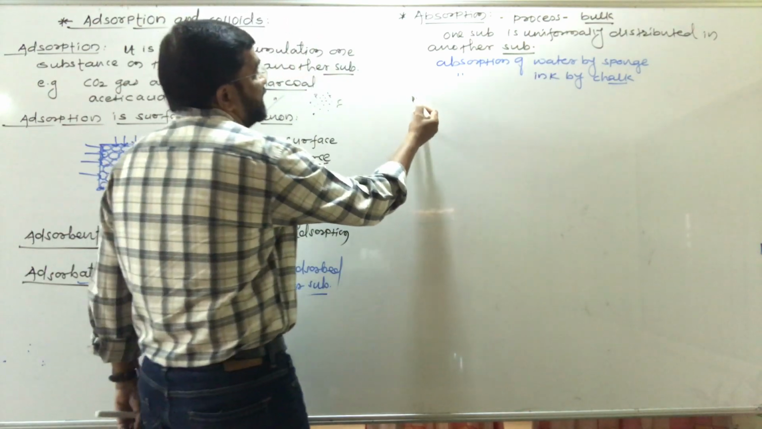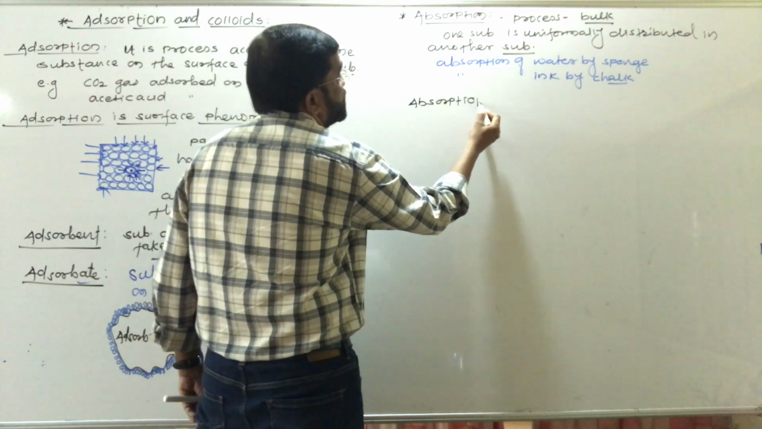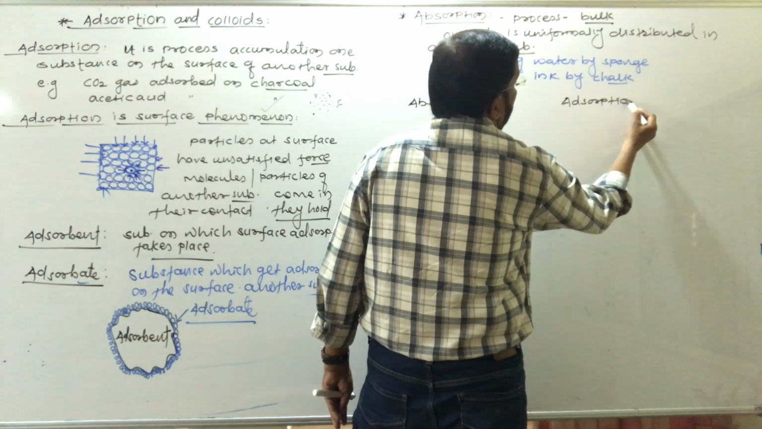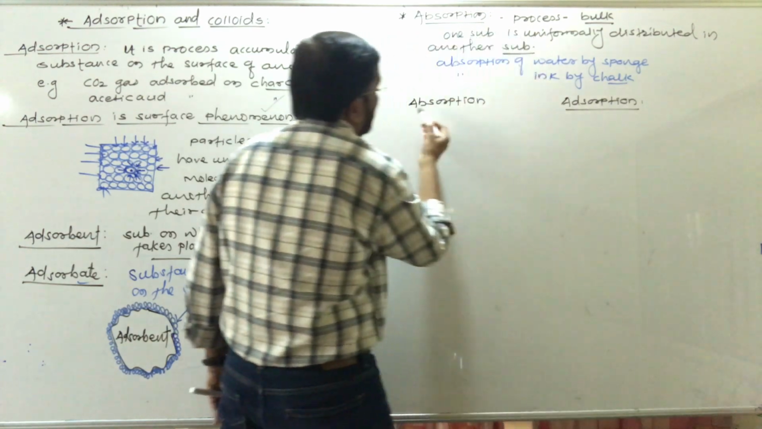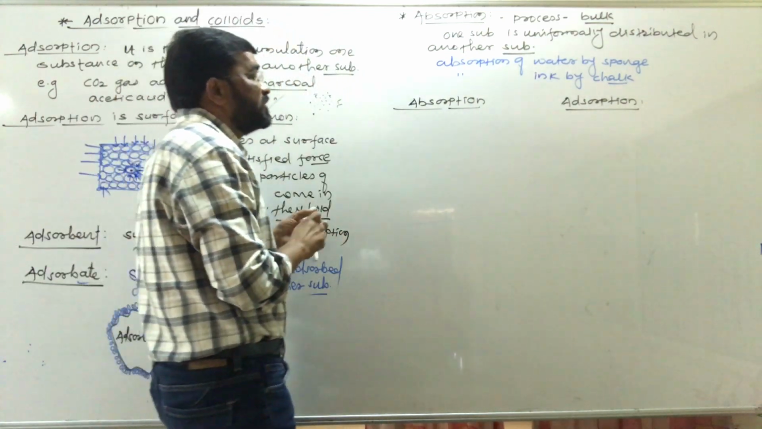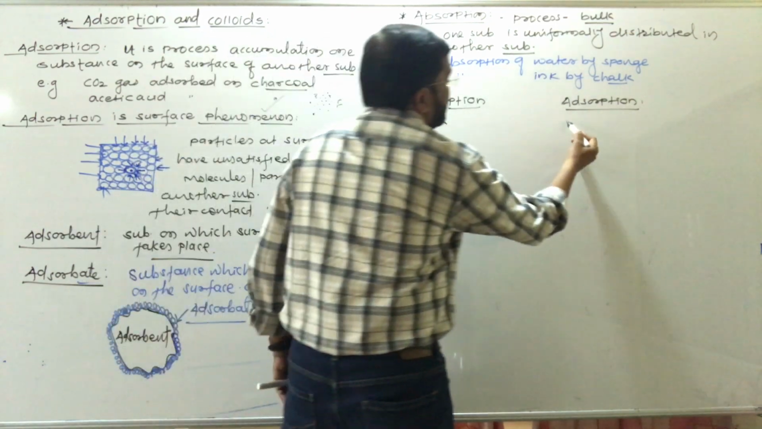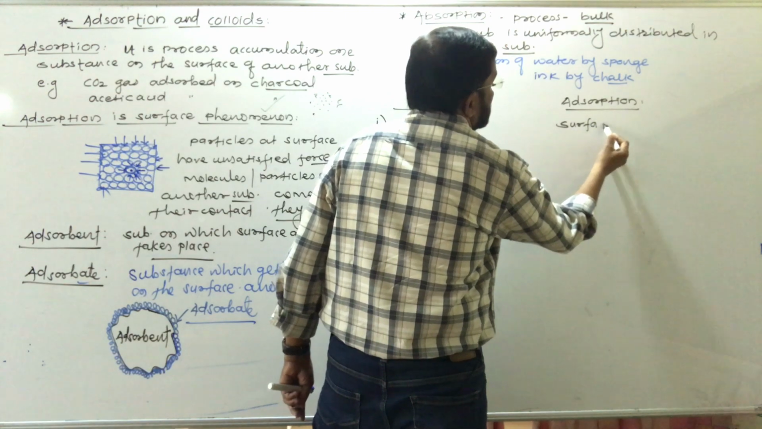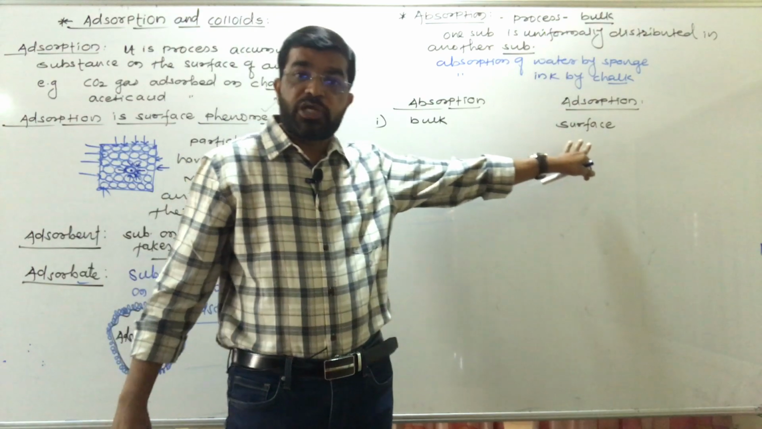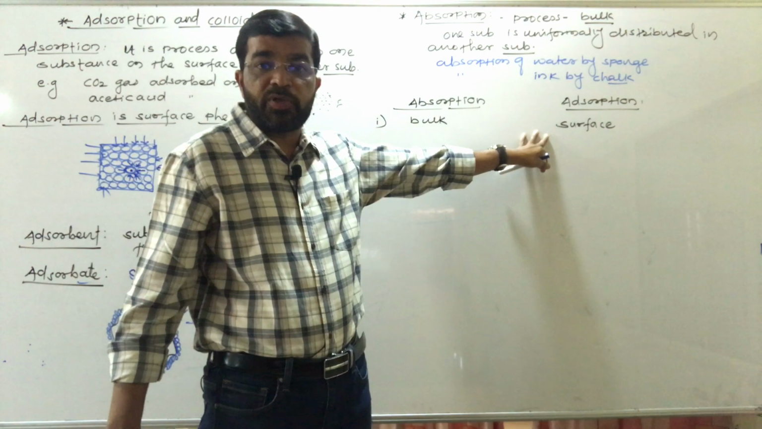Now here we have to study the difference between absorption and adsorption. Difference between absorption and adsorption, here we have to study. Here see, this process, that is absorption, is a bulk phenomenon. Adsorption is a surface phenomenon. It takes place in bulk. It takes place only at the surface. It is a bulk phenomenon. It is a surface phenomenon.